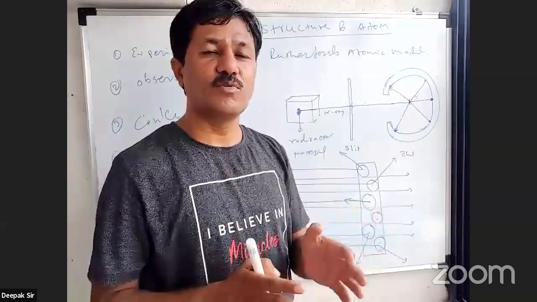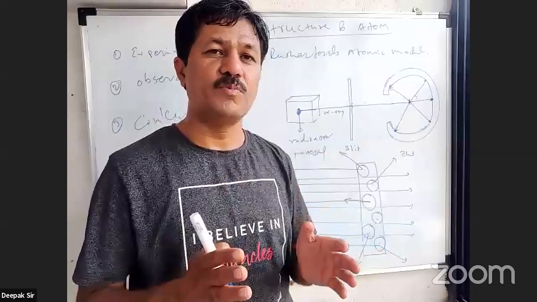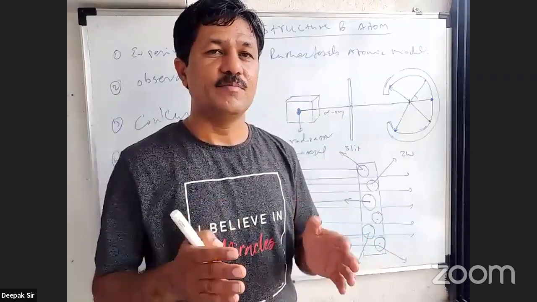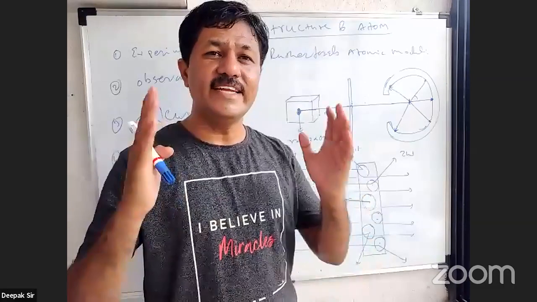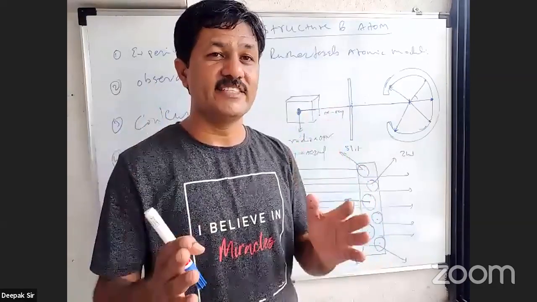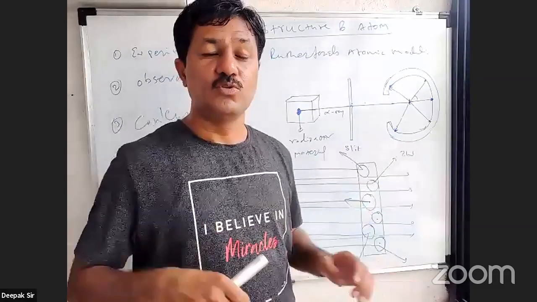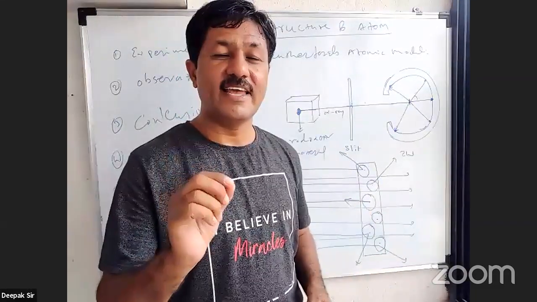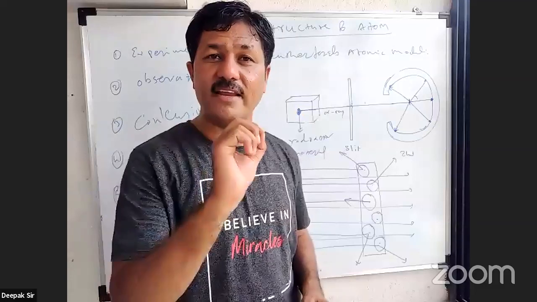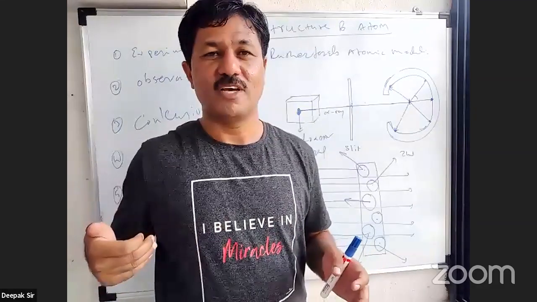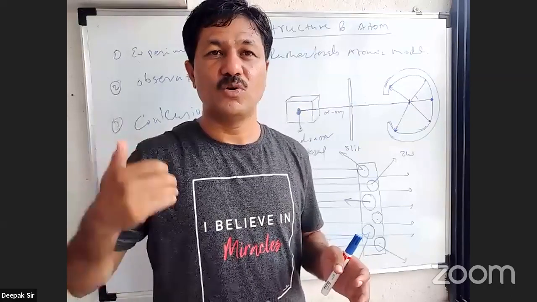Or last conclusion, which is very important, that is, 1 out of 20 to 30,000 radiations come exactly in the back direction. That means there must be a highly dense area on which these radiations strike and come exactly in the back direction. So there must be a highly dense area in an atom. Atom के अंदर highly dense area होना जरूरी है. तब जाके वो radiations exactly back direction में आता है. So these are the 3 important conclusions he made.